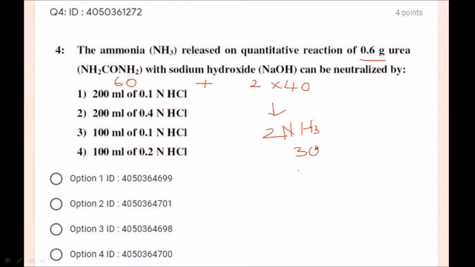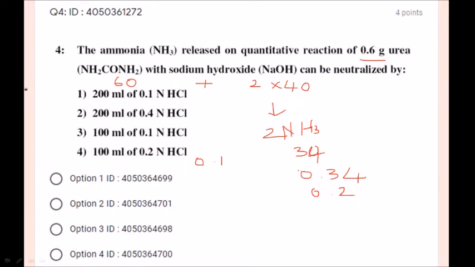Okay, 34, sorry, 34 grams. Yes, 17 plus 17, 34 grams. So if I take 0.6 grams, I am going to get 0.34 grams, right? So 0.34 grams, or else I can say like this. If I take 0.1 mole of urea, I am going to get 0.2 moles of ammonia.